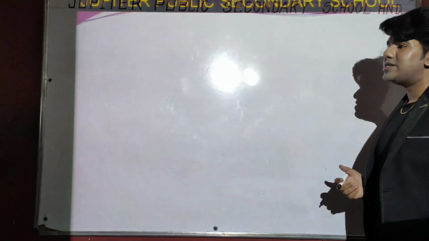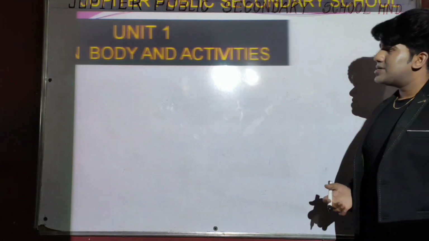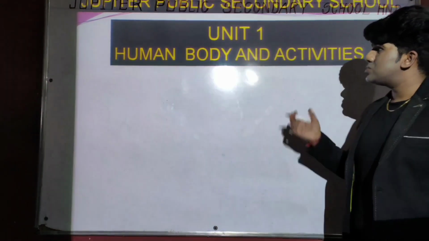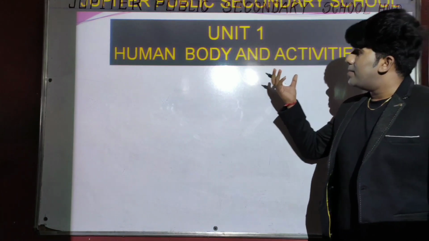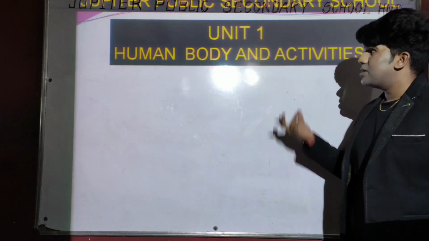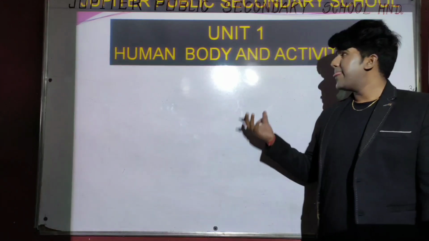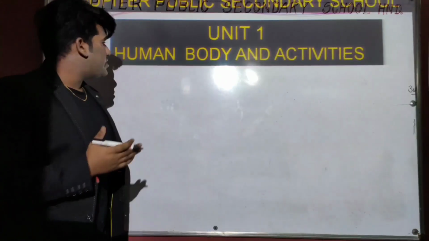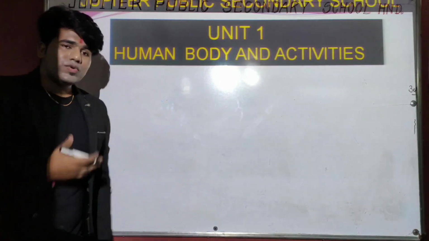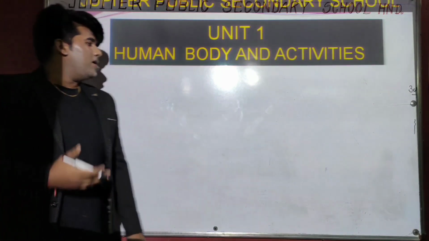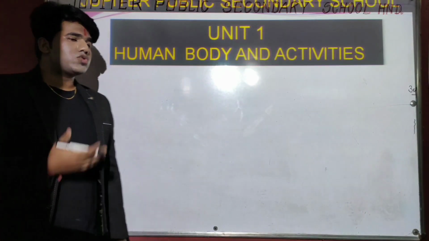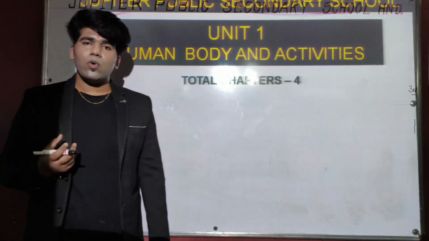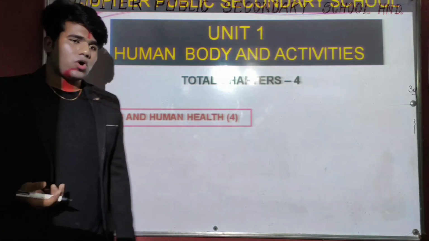Okay? So let's concentrate on the next slide, in which we will discuss the names and the content of all these units. This slide shows us the content and the name of the unit. The first unit name is human body and activities. With the name, we can easily understand the first unit consists of the biology part. The total number of chapters in this unit is 4 chapters, and we will get the names of all 4 chapters.